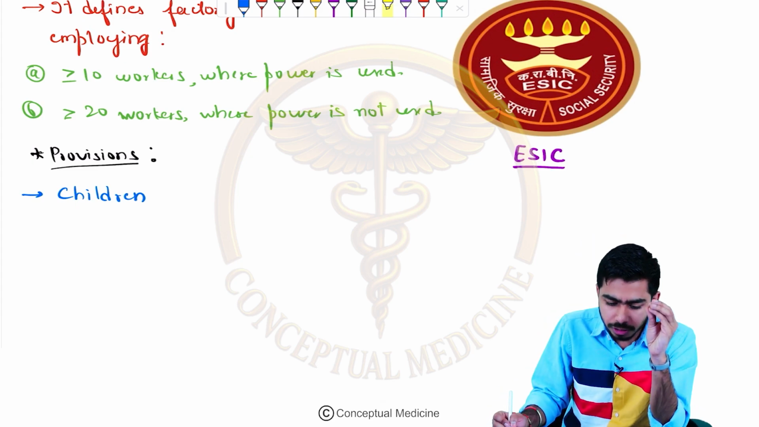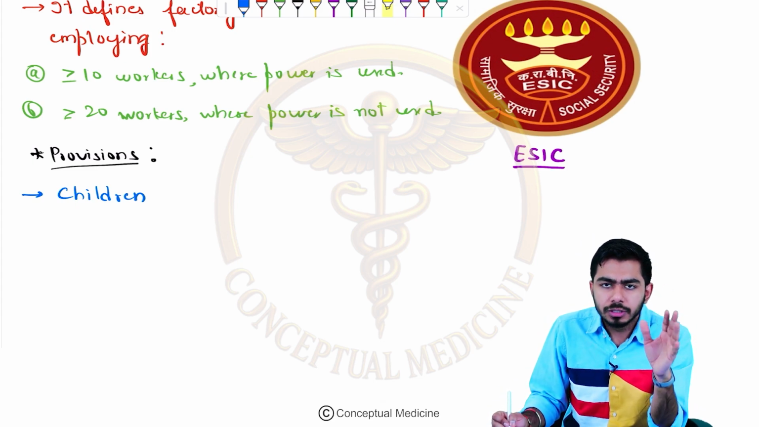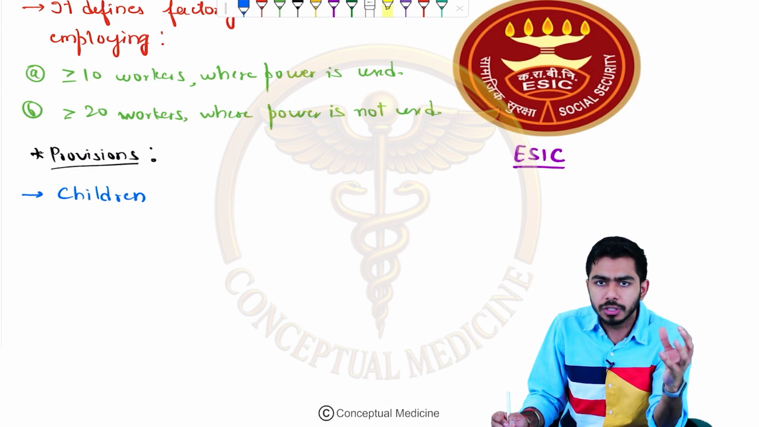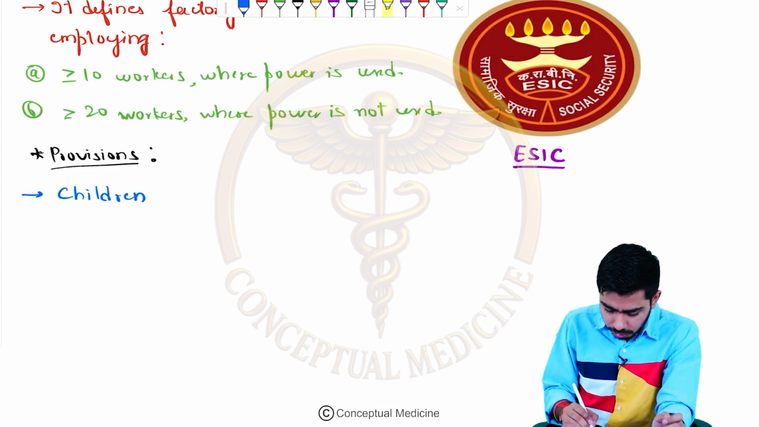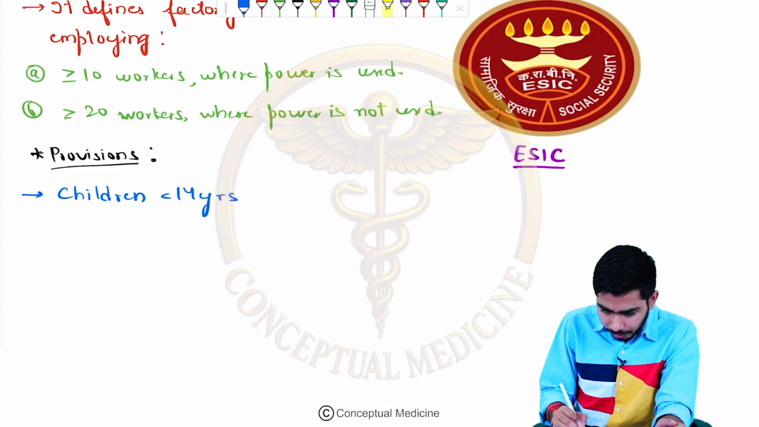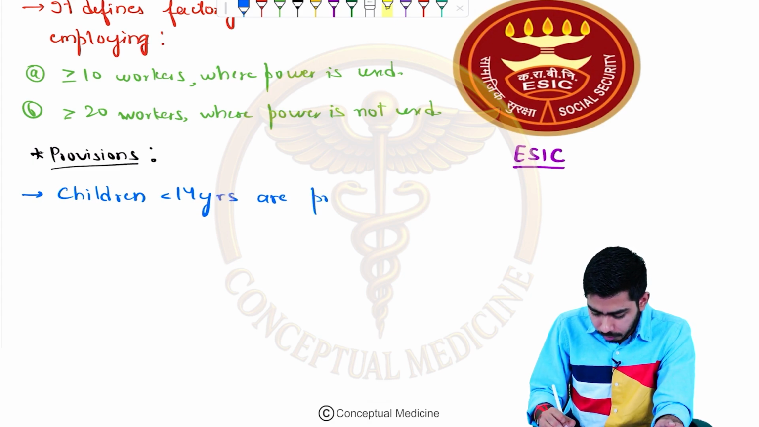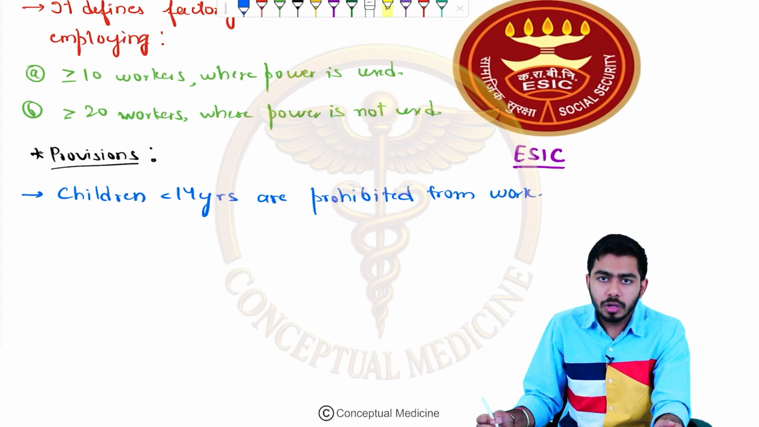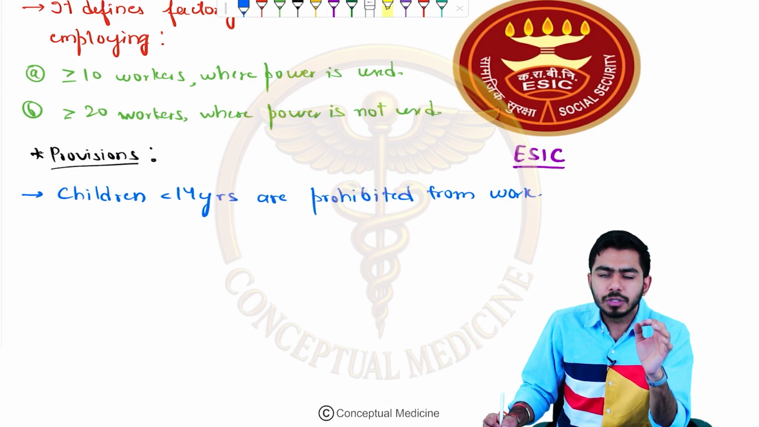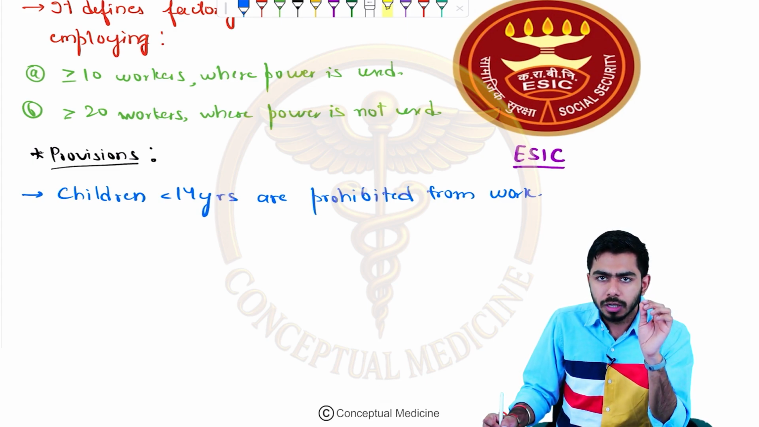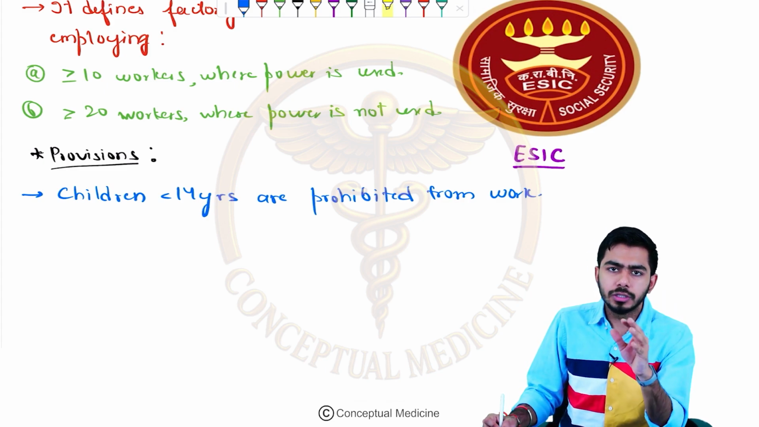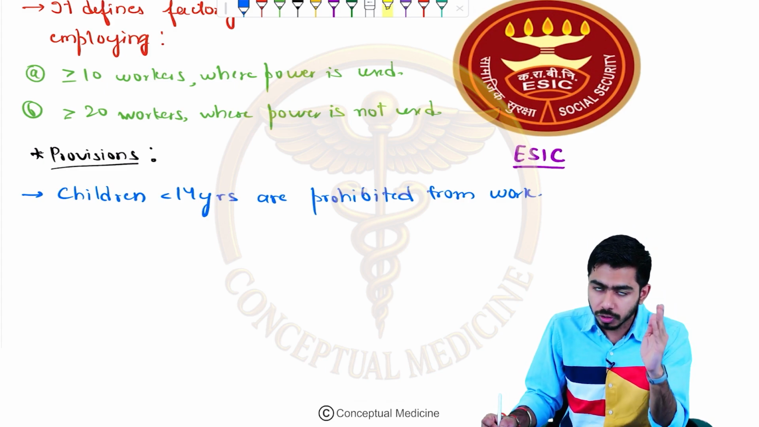They told that children who are less than 14 years must not be employed. Otherwise, there will be a penalty on whichever organization is employing them. So, children less than 14 years are prohibited from work. No organization, no establishment, no factory should be allowing children less than 14 years to work in the establishment, otherwise there would be a penalty on such organizations.